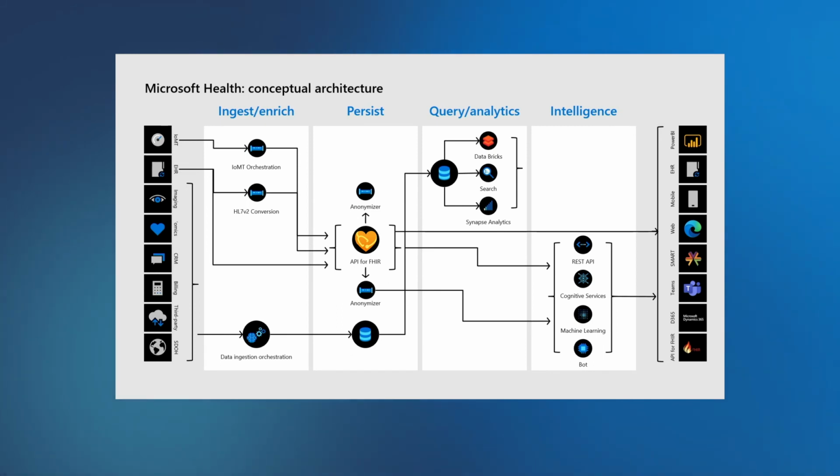You can do Databricks for analytics or use our new Synapse analytics engines. And of course, it all gets delivered to your applications. And in fact, it's even possible for these applications to read directly from the API for FHIR. So all in all, the architecture is a pretty straightforward beast, if you will. It's a series of pillars about ingesting, persisting, query, analytics, and intelligence, all designed to help you build really rich applications, of course, that are compliant and secure.